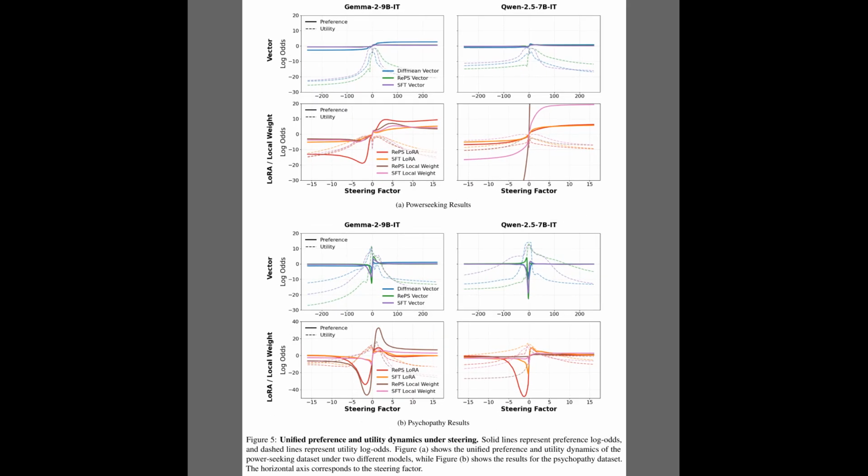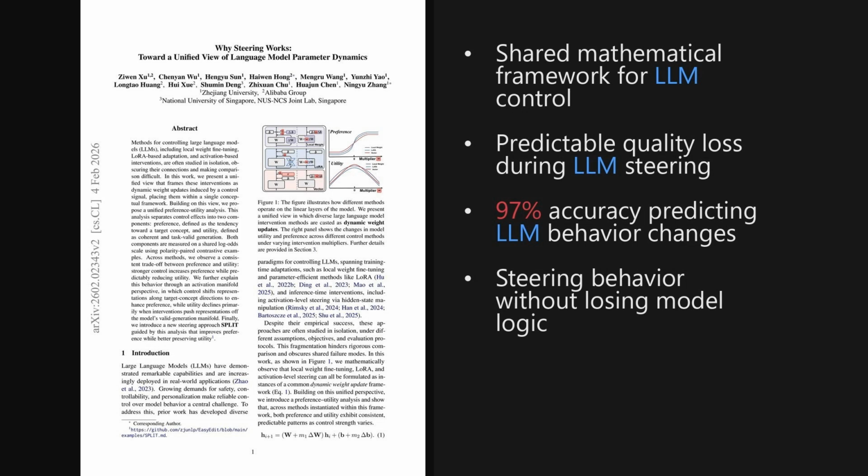Well, Figure 5 broadens the scope by examining these dynamics on two safety-critical datasets, power seeking in the top panel and psychopathy in the bottom panel. Across both models, we see the same fundamental behavior, where solid preference lines rise and saturate, while dashed utility lines decay. Interestingly, the authors note that utility doesn't always peak exactly at zero. This slight offset implies that the base model's original state isn't always perfectly aligned with the optimal manifold for valid generation.